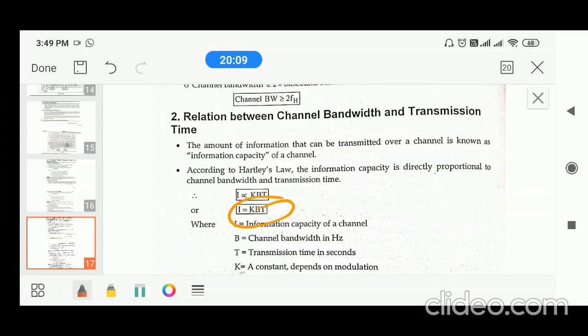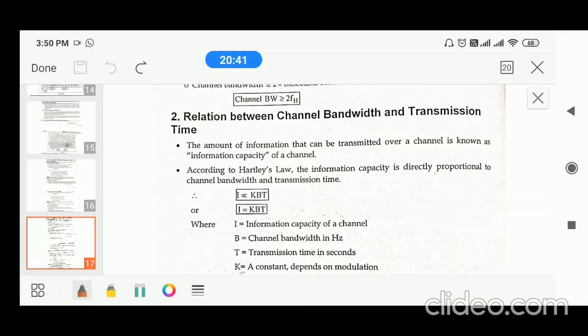First, suppose there is a constant amount of information that you want to send from transmitter to receiver. Let us suppose there is a file. The file capacity is 10 MB. You want to send that 10 MB file from the transmitter to receiver. When you want to send it in a short amount of time, you require more bandwidth.